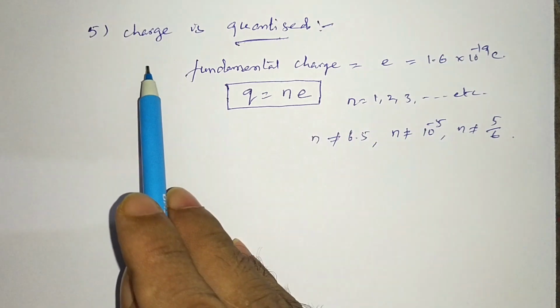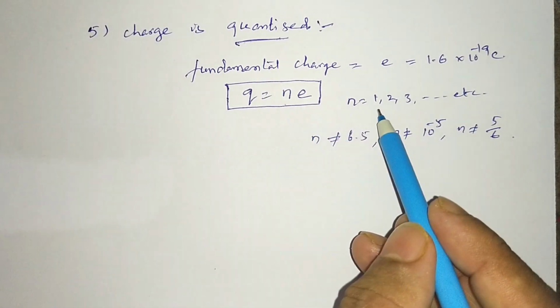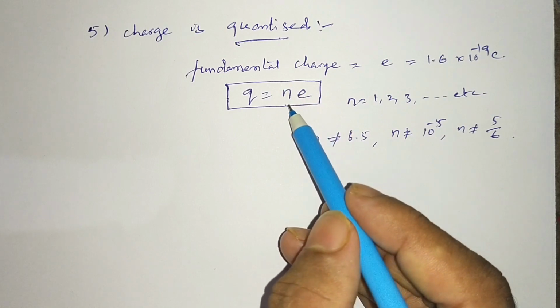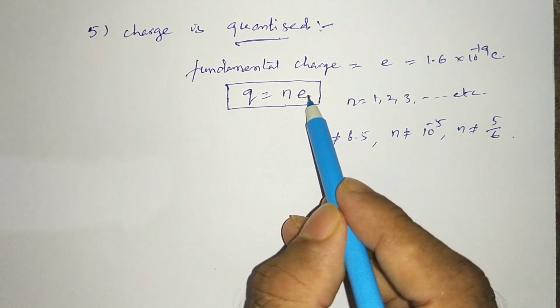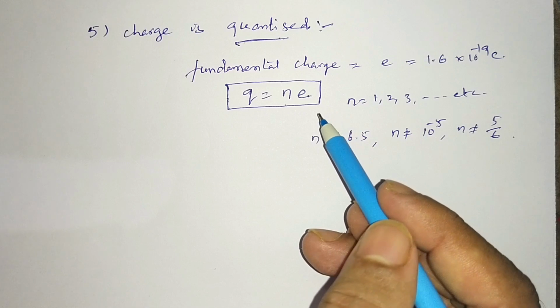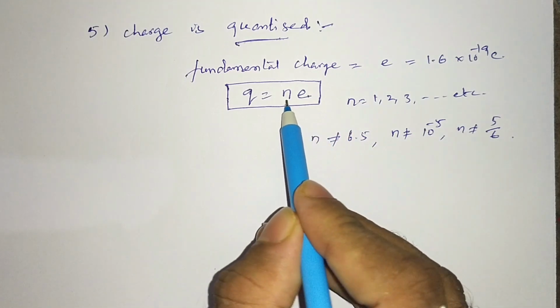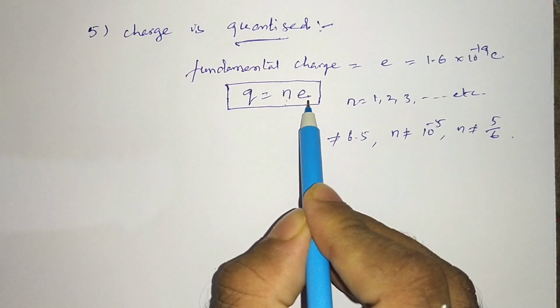So for charge to be quantized, n will take the values 1, 2, 3. Remember that charge on a body is always equal to an integral multiple of fundamental charge.